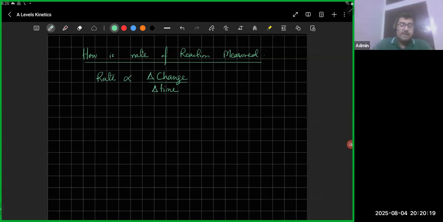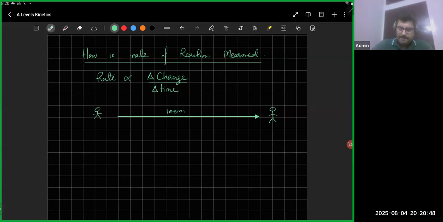So if there's a 100-meter sprint, there's a person standing over here and he's supposed to run 100 meters. I want to measure how quickly he's doing that. So I'm going to measure the change and divide by time.